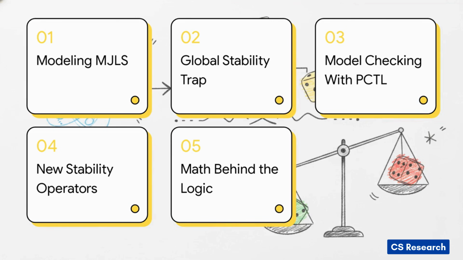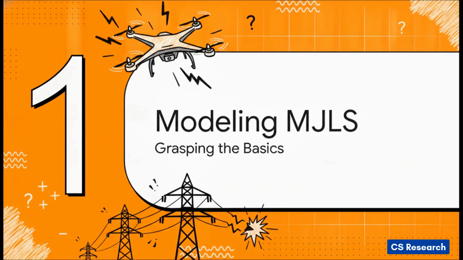To properly unpack this paradigm shift, we're going to follow a clear roadmap. 1. Modeling unpredictable dynamical systems. 2. The global stability trap. 3. Model checking with PCTL. 4. Defining new stability operators. And 5. The math behind the logic. So, Section 1, Modeling Unpredictable Dynamical Systems, Grasping the Basics.